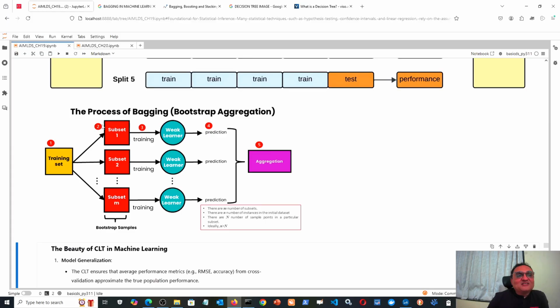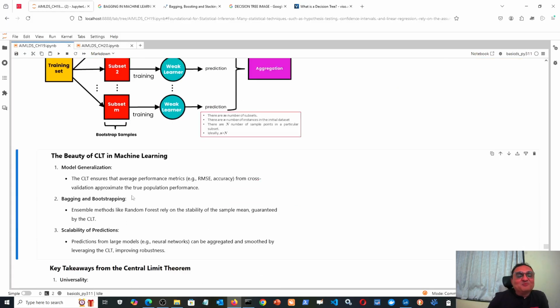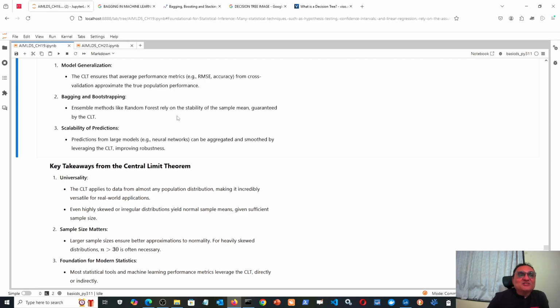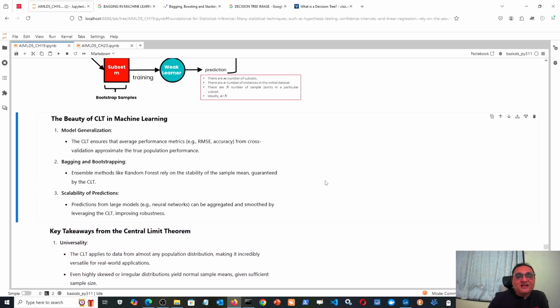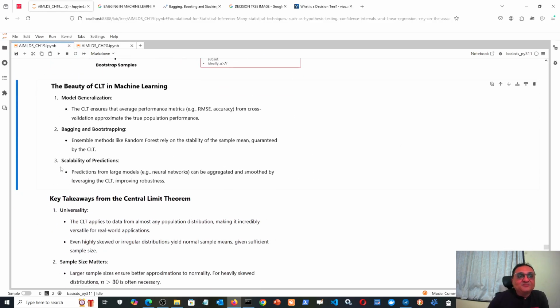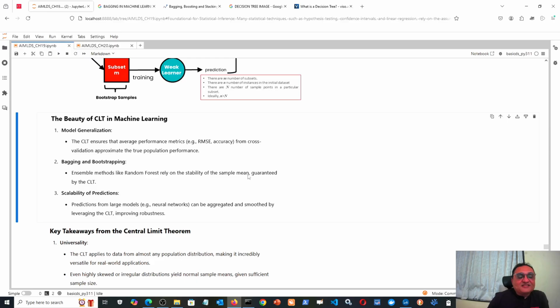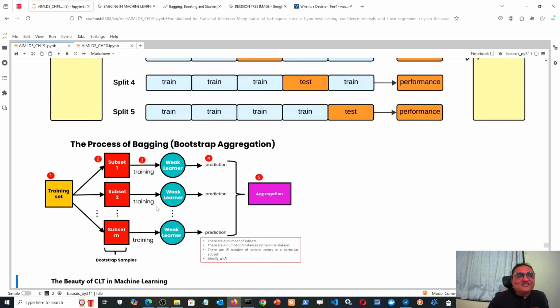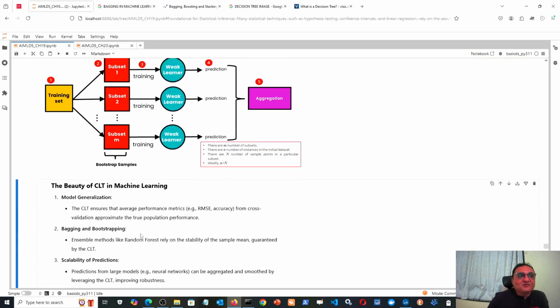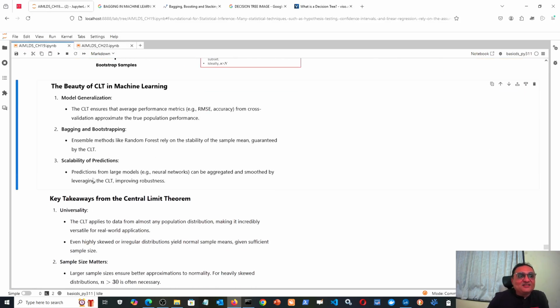Don't worry at all, because we will discuss bagging and boosting again in much more detail, because the two strong pillar algorithms for prediction are random forest and XGBoost. Random forest is a bagging type algorithm, and XGBoost is a boosting type algorithm. So at that time we will discuss it a lot. But my habit is that whenever even a single sentence is there, I don't just tell you that you will learn it later on. Wherever that sentence is, you should at least get some rough idea about what bagging is and where the central limit theorem is coming in.